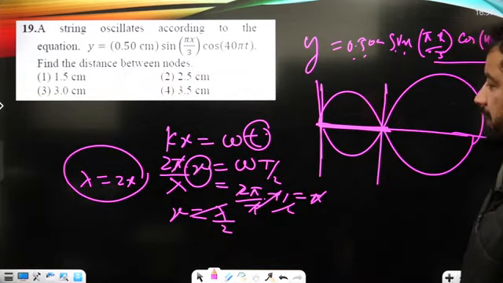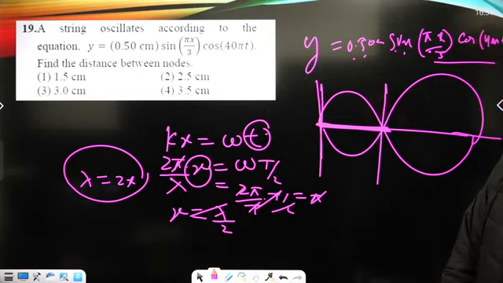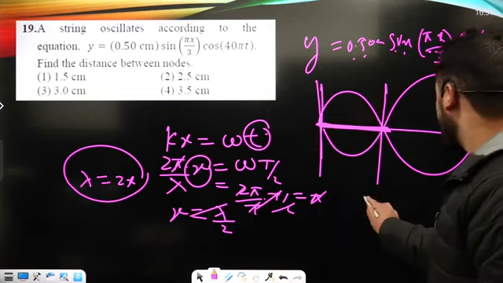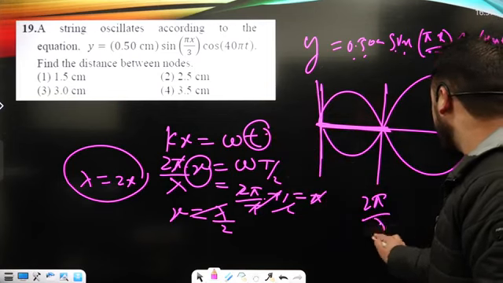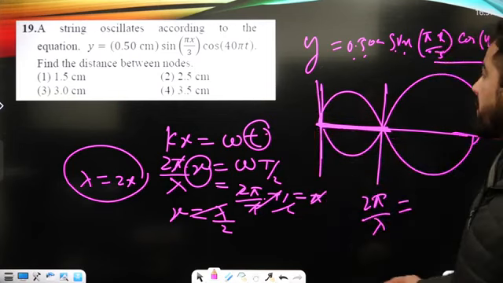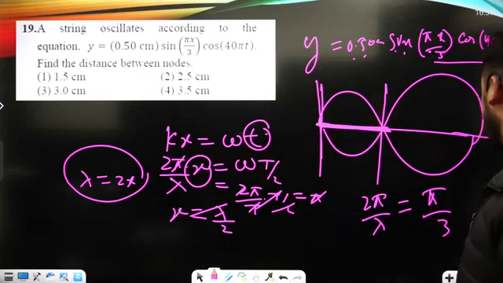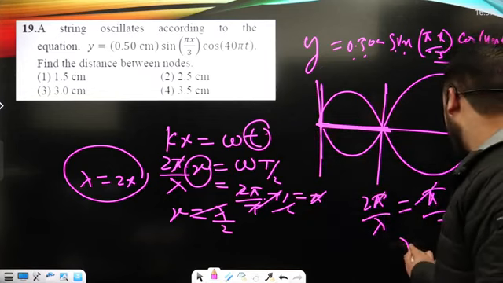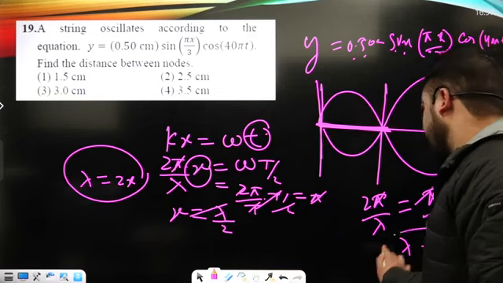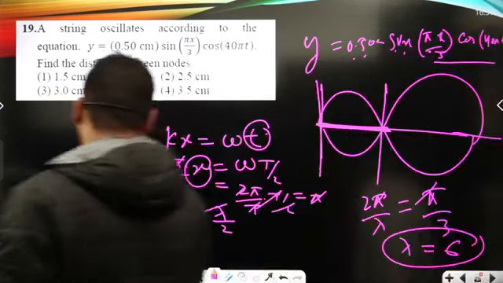Yes, what can be the distance between the nodes? Here the displacement is given, and the distance between the nodes I can compute. 2π/λ is equal to π/3, okay? π/3, π will go, and λ is equal to 6.